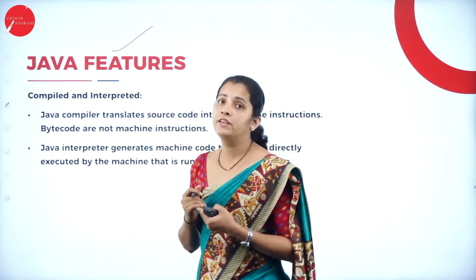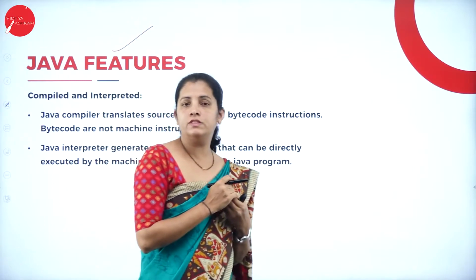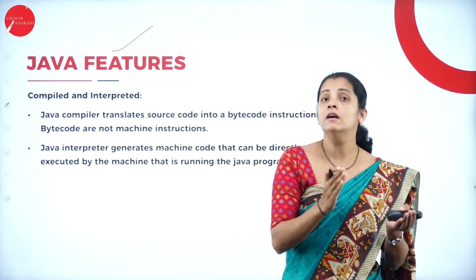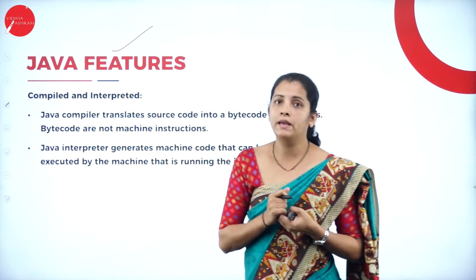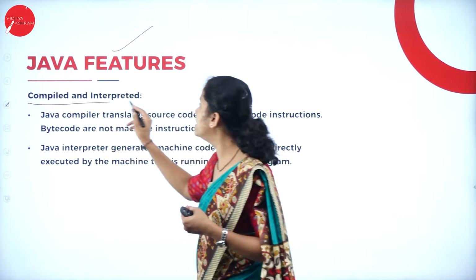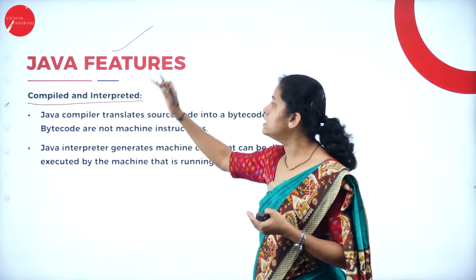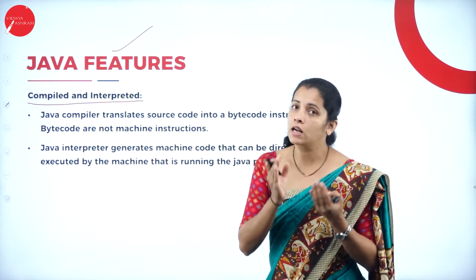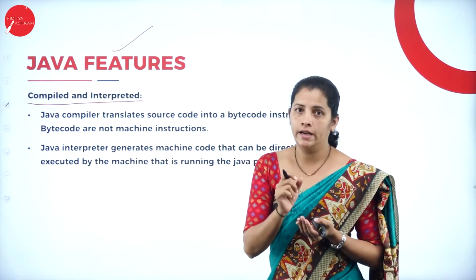So what is a feature here? Features are nothing but the characteristics of Java, and because of these characteristics, Java is different from all the other programming languages. Then the first feature I'm going to have here is Java is compiled and Java is interpreted. That means the Java codes are compiled, then the same compiled codes are interpreted.